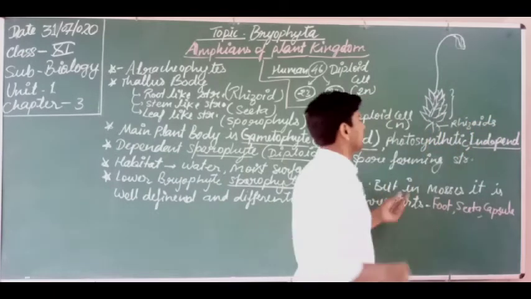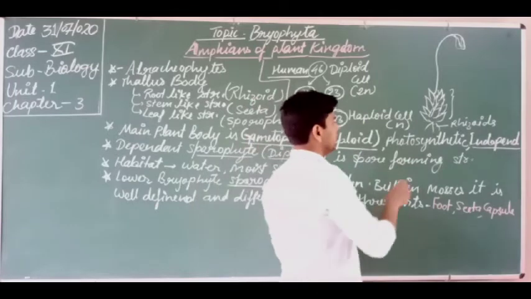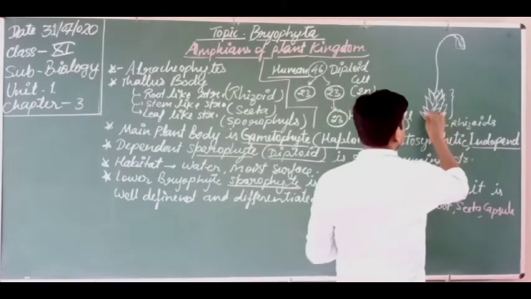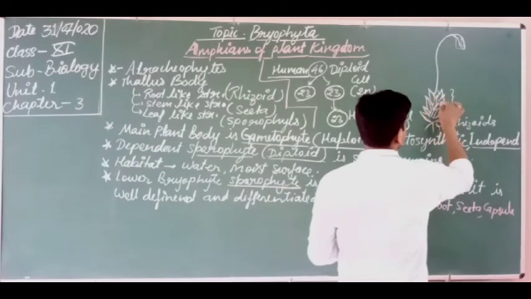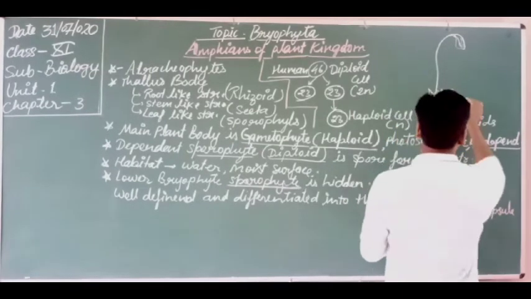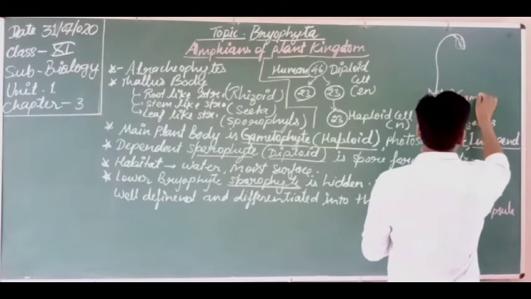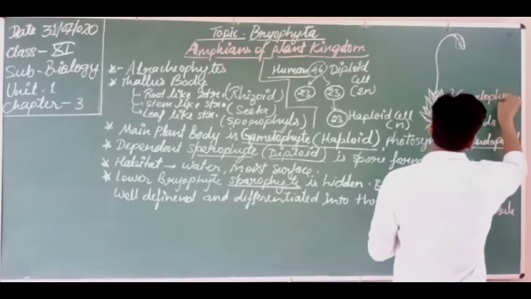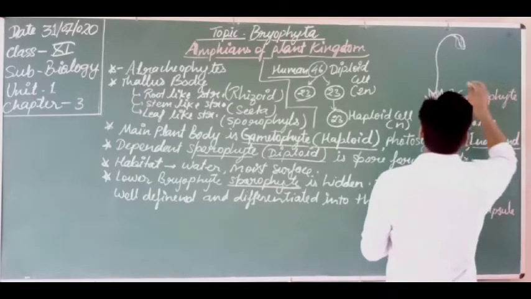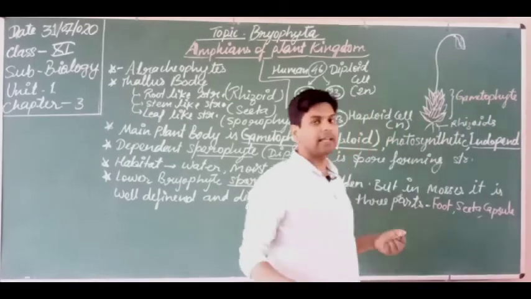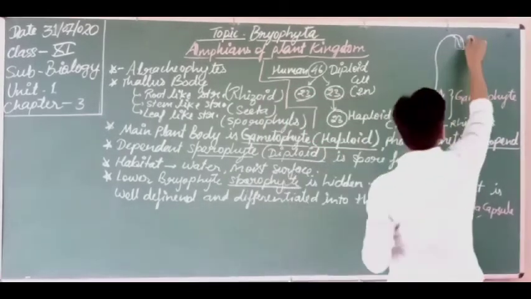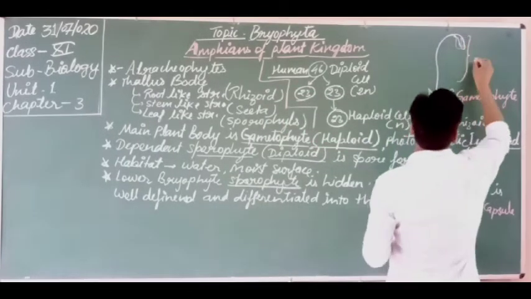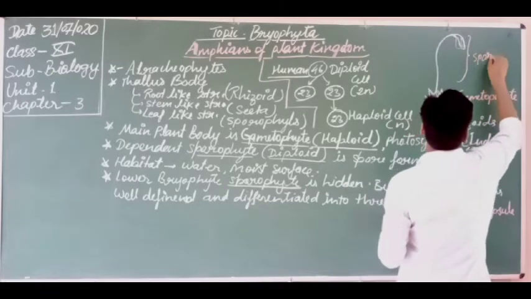In this portion, leafy structures are present. This portion has the gametophyte. This portion is known as the gametophyte. But this portion you are looking at, this stem-like structure, is known as the sporophyte.